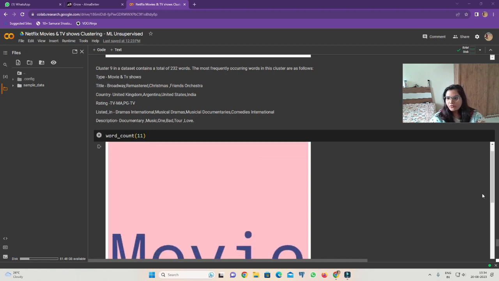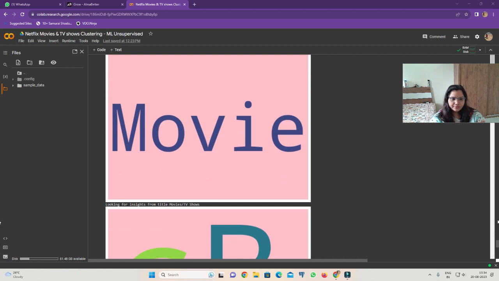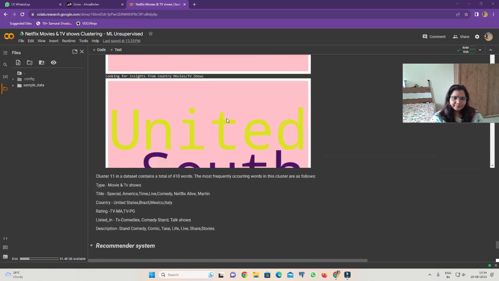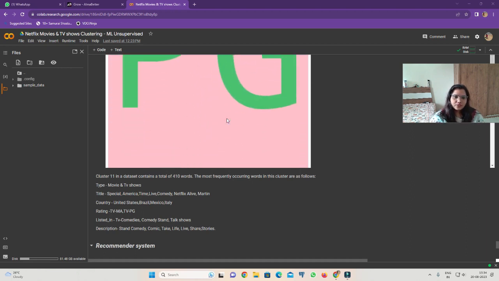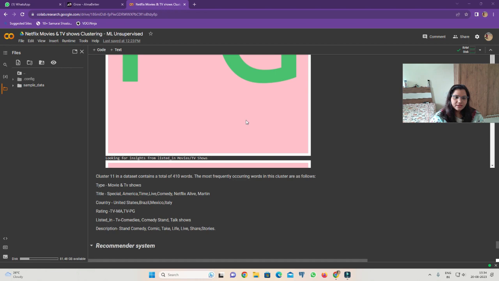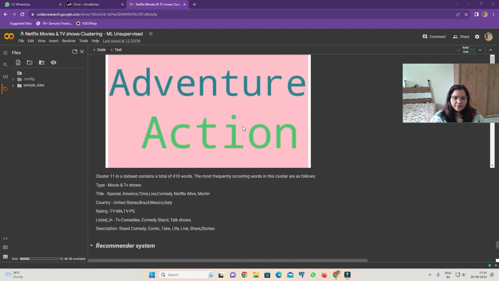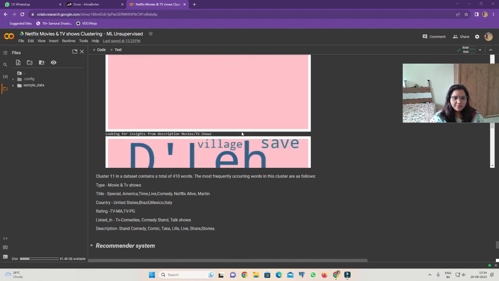Then we are going for word count 11. So here we got movie, TV shows, then country also. So cluster 11 in the dataset contains 440 words. The most frequently occurring words in the cluster are also movie, TV shows, then special, America, time, live, comedy, Netflix, Hello Martin.